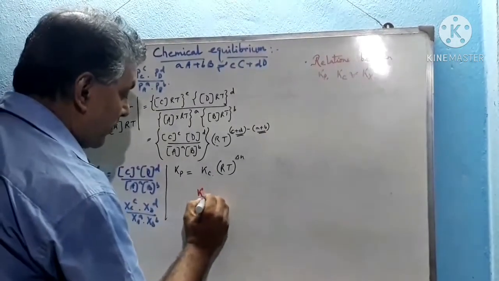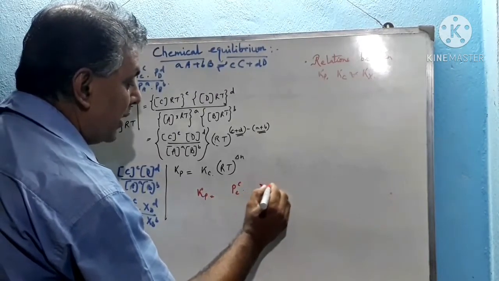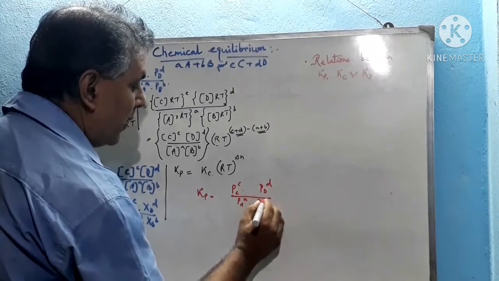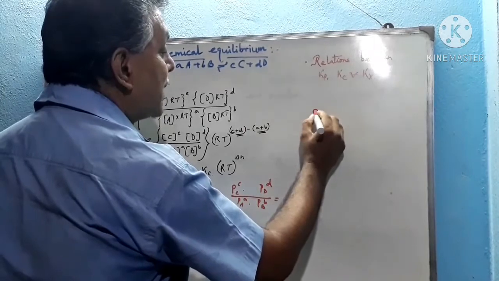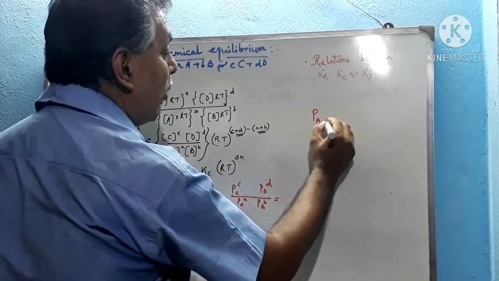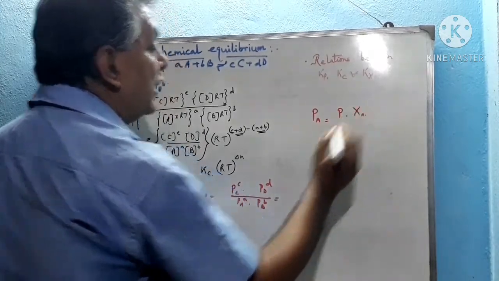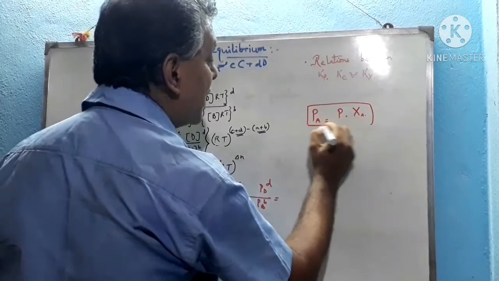Now again we can write this expression as Kp equal to Pc to the power c into Pd to the power d divided by Pa to the power a into Pb to the power b. Then what is partial pressure? We know that the partial pressure of a component, suppose A, equals total pressure into mole fraction of A. This is the relation between partial pressure and mole fraction.